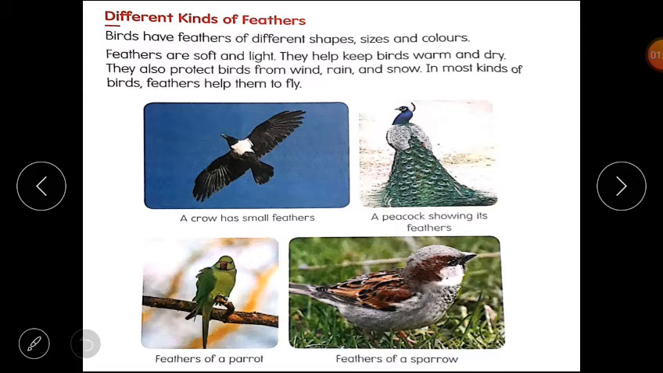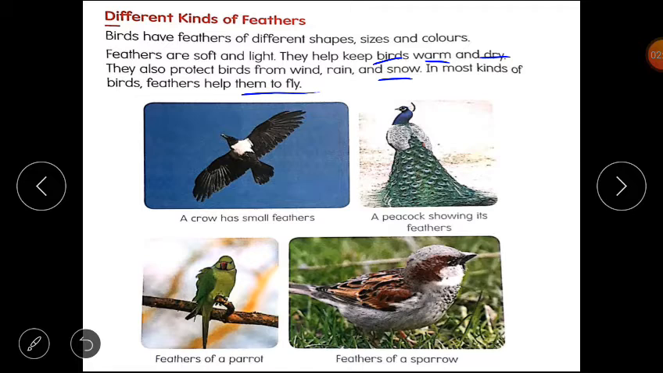Now please open your content book. Lesson number 3, different kinds of feathers. Birds have feathers of different shapes, sizes and colors. Feathers are soft and light. They help keep birds warm and dry. जो feathers होते हैं वो birds की body को dry भी रखते हैं और warm भी रखते हैं. They also protect birds from wind, rain and snow. In most kinds of birds, feathers help them to fly. So ज़्यादातर birds में feathers जो होते हैं वो क्या help करते हैं? Birds को fly करने में help करते हैं.